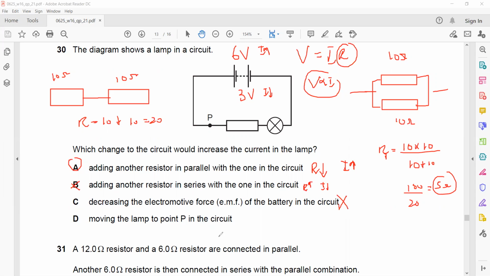That's why this is not the right answer. And moving the lamp to a point P does not make any difference. Whether I connect the lamp to point P or place it next to the battery, that will not make a difference to the circuit resistance.